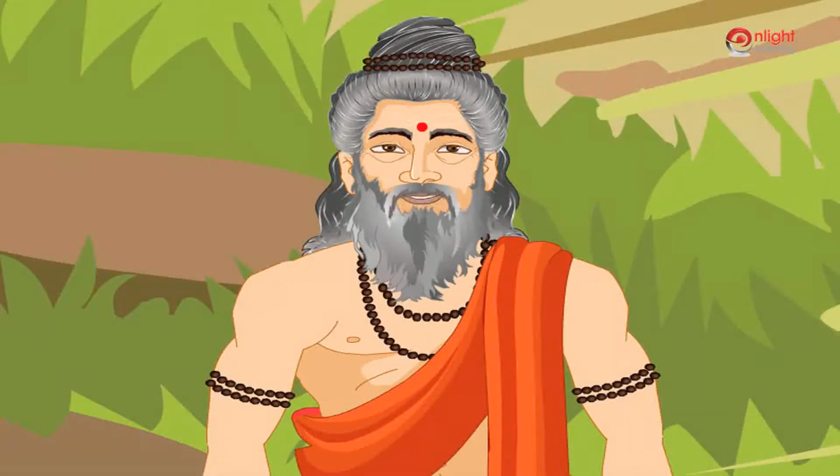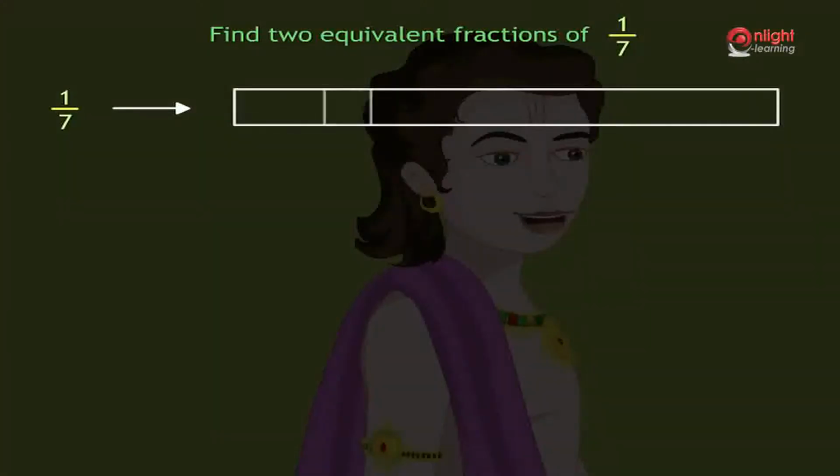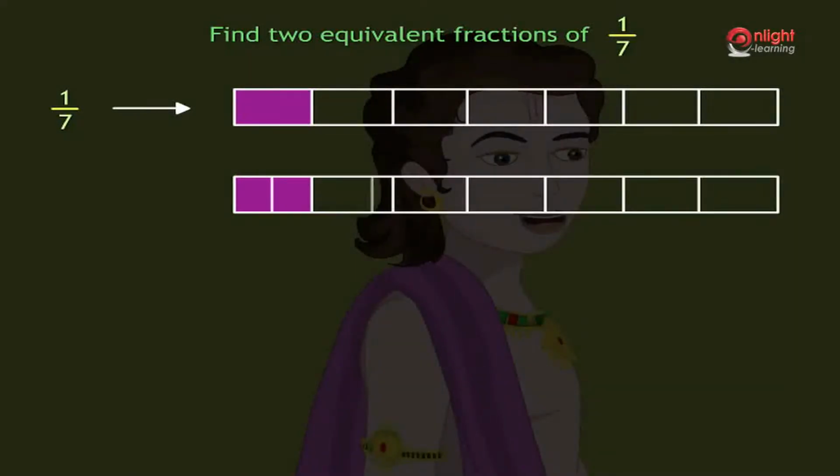Now, one of you come and find two equivalent fractions of 1 by 7. So first, we have to divide the shape into 7 parts and color one part of it to represent 1 by 7. Now we divide each part of 7 equal parts into 2 equal parts. Thus, there are 14 equal parts. Now, there are 2 shaded parts out of 14. Hence, 2 by 14 is an equivalent fraction of 1 by 7.